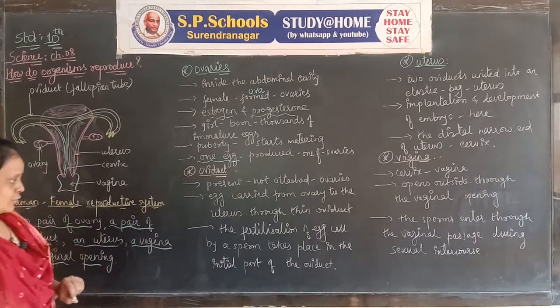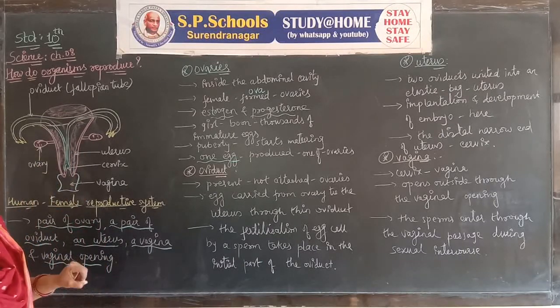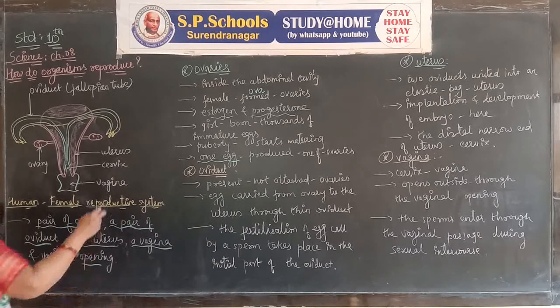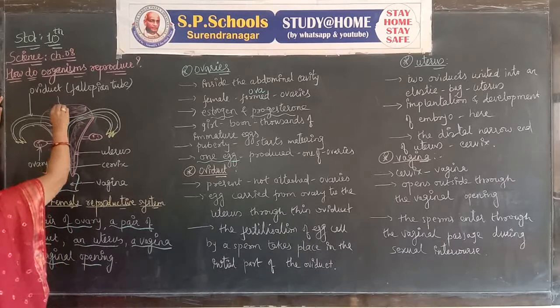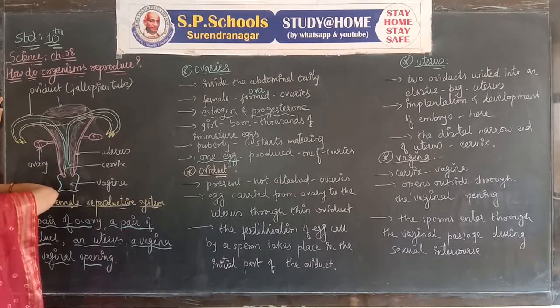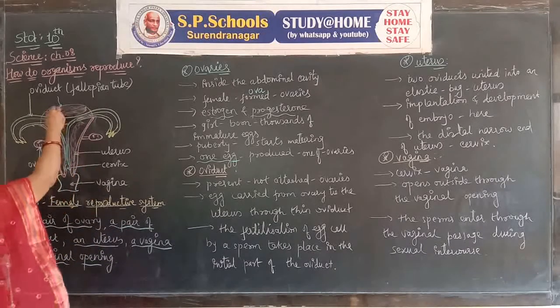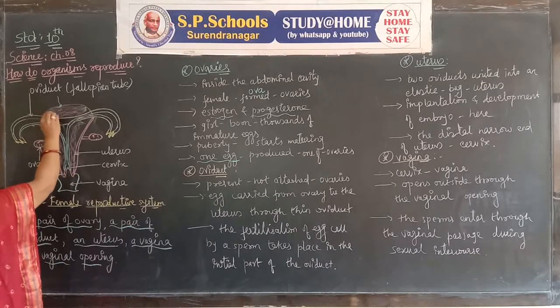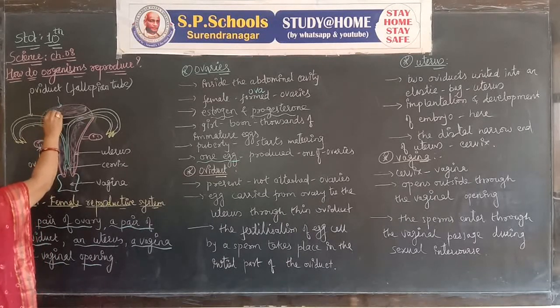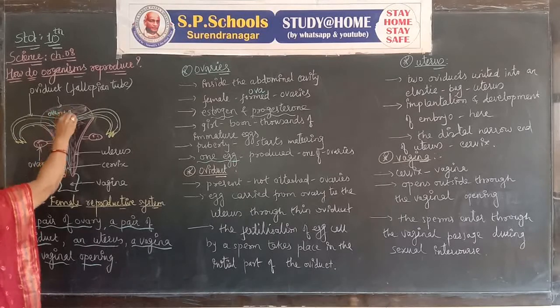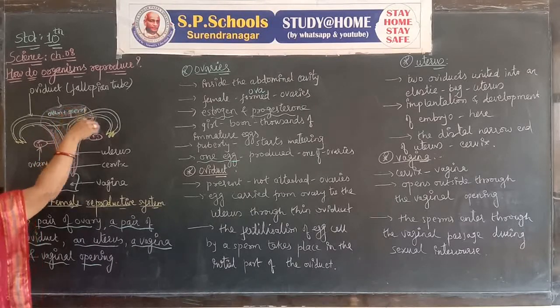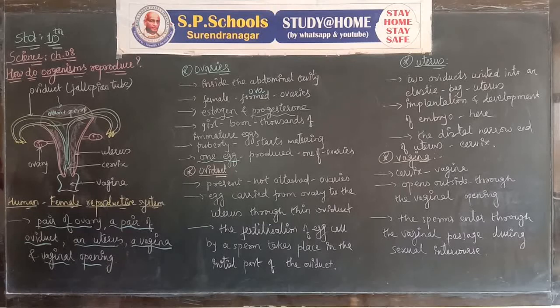The fertilization of the egg cell by a sperm takes place in the initial part of the oviduct. When intercourse happens, sperm arrive through the penis, the ovum is present, and the sperm fertilizes it.